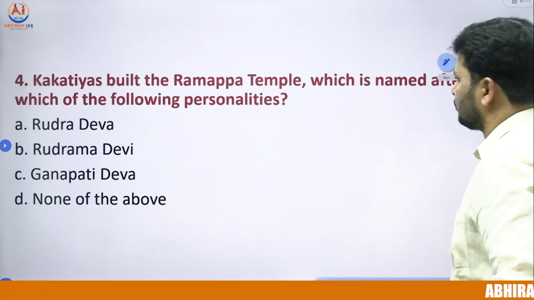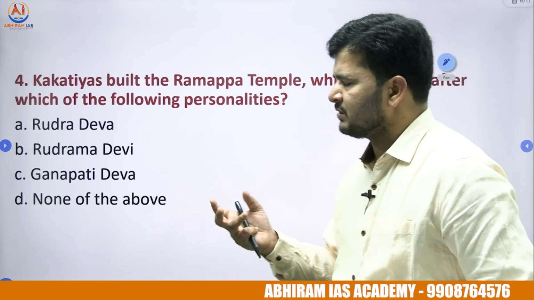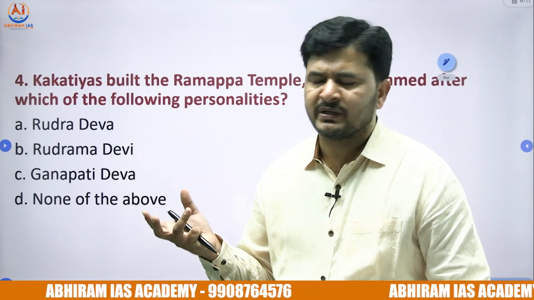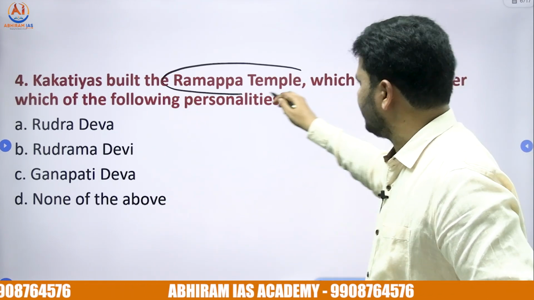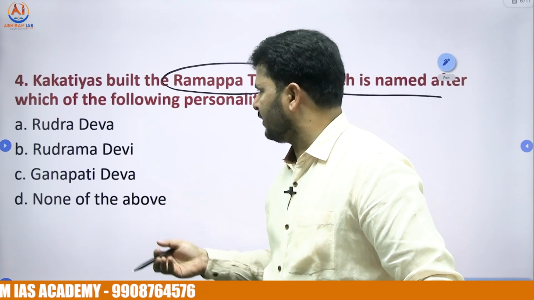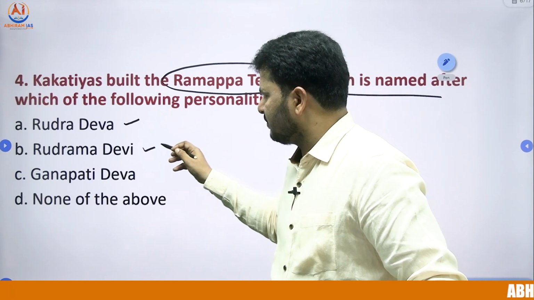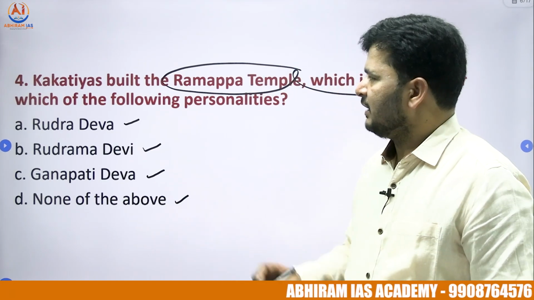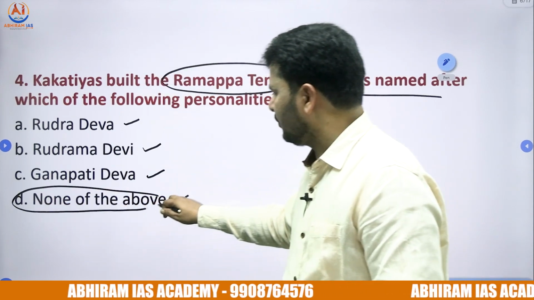The fourth question: Kakatiyas built the Ramappa temple. In fact, it's a general question. It has frequently been asked in exams, including UPSC. Kakatiyas built the Ramappa temple at Palampet, which is named after, the temple is named after which of the following personalities. Option A Rudradeva, option B Rudramadevi, option C Ganapati Deva and option D None of the above. Let me tell you the right answer for this question: option D, none of the above.